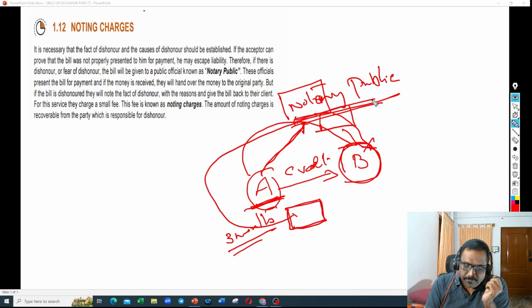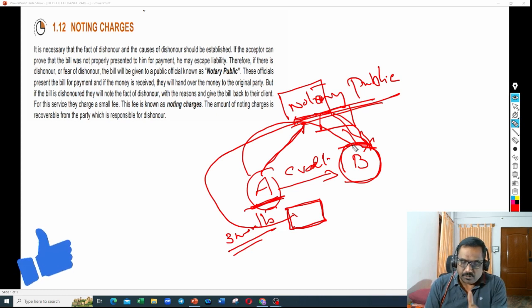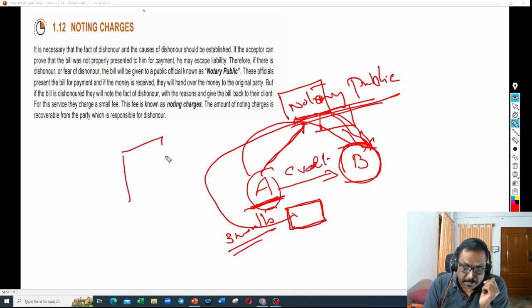For that, the notary will charge some expenses. Then the notary will go to B and say, Mr. B, you are supposed to pay this amount to A, so take this bill and make the payment. Suppose the bill amount is not paid by B, the notary will record that properly.